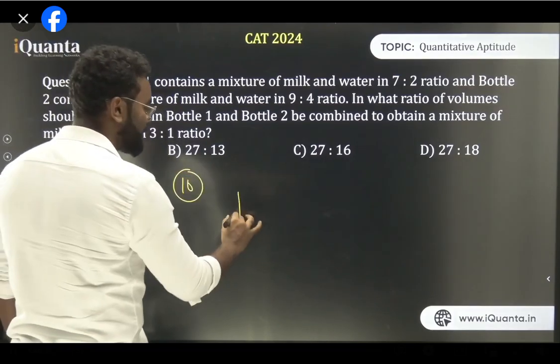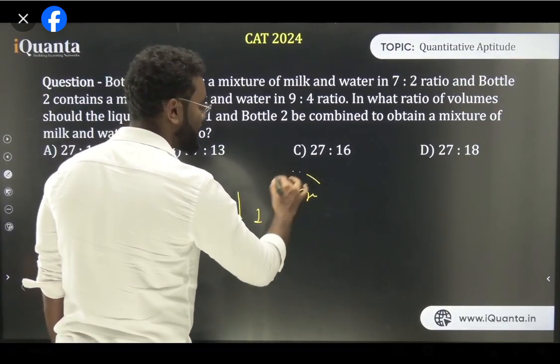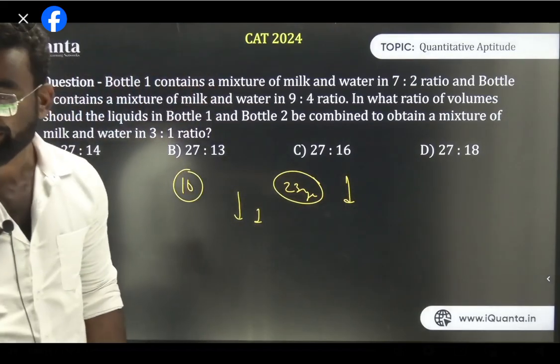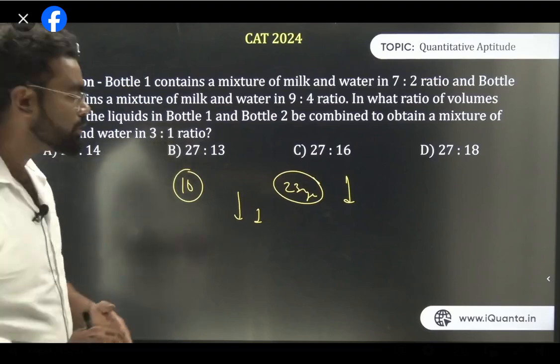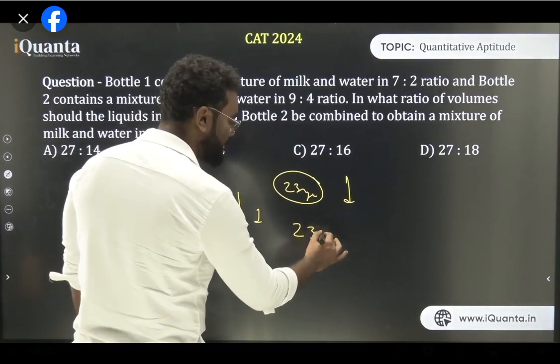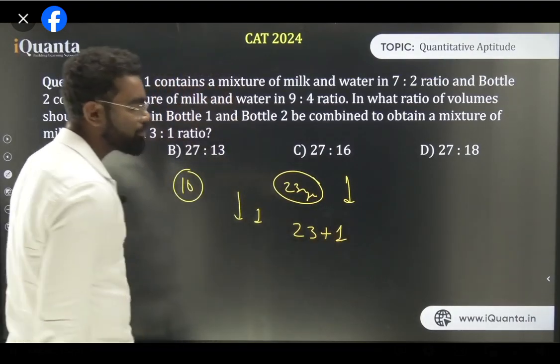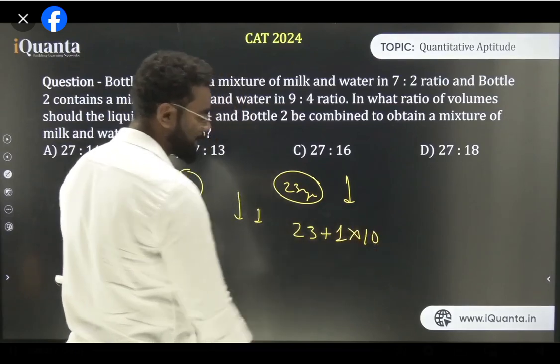So there were 10 people, and the average decreased by 1 when a 23-year-old joined and someone left. Think about it: the average age decreased by 1, so what does it mean? The actual age of the person who left is 23 plus the decrease in average, plus 1, times the number of people, 10. So that has to be the answer.